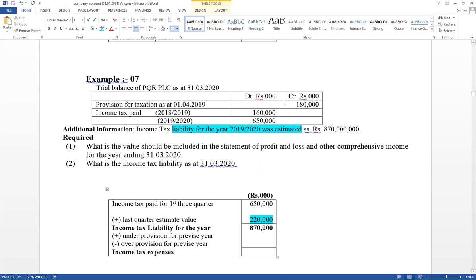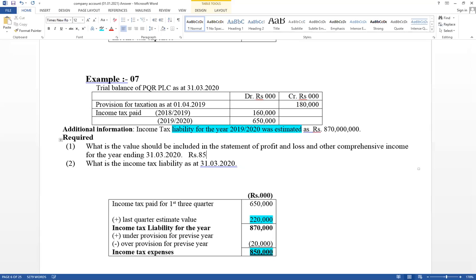So last time the tax was taken excessively. Over provision. If it is over provision, here deduct. Therefore, the difference will be equal to 20,000. Over provision, it should be deducted. Therefore, that is the value that should be included in the income statement as income tax. Therefore, income statement as expense 850,000, under current liability 220,000. The answer should be written in rupee value.